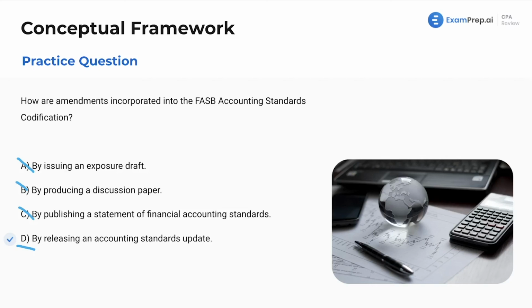Awesome. Hope you all enjoyed our first multiple choice question walkthrough on the conceptual framework and standard setting.